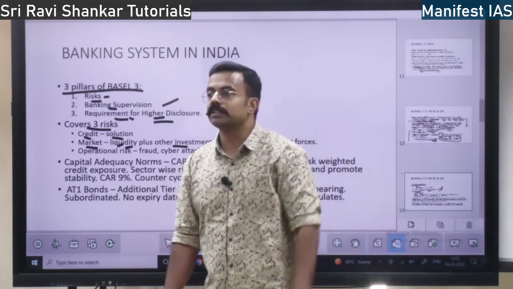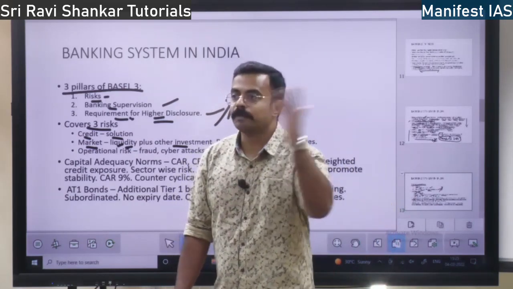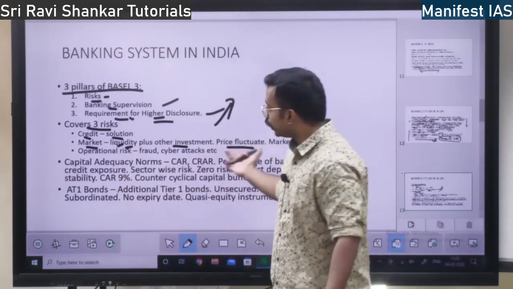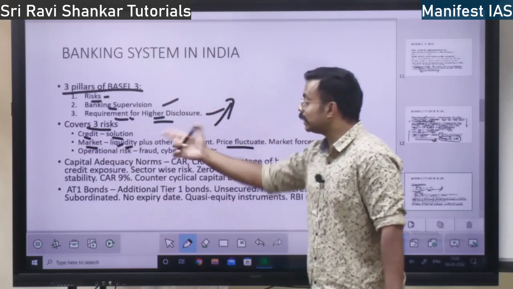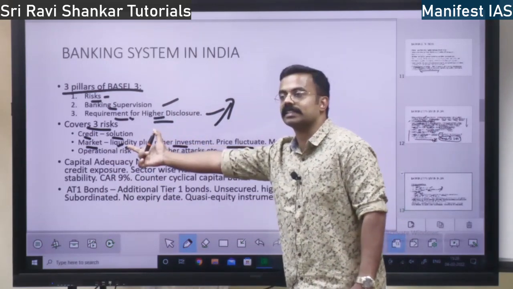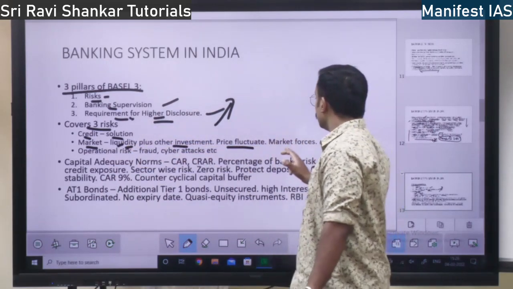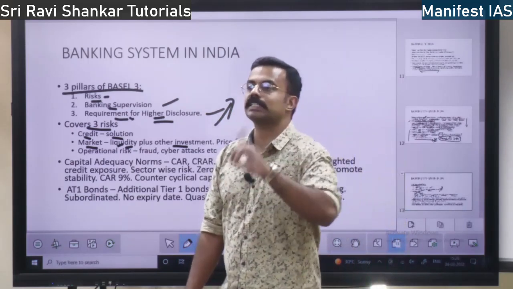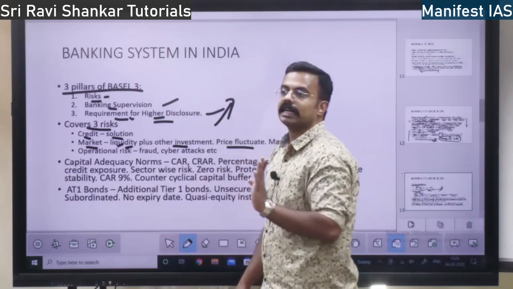Gold price will fluctuate, shares price will fluctuate, property price will fluctuate. So, whatever the risk that is going to come, that is asset risk. Market risk you can say as asset risk as well. Right? So, it is dependent on market forces. Market forces decide the prices, which vary, that is market risk.